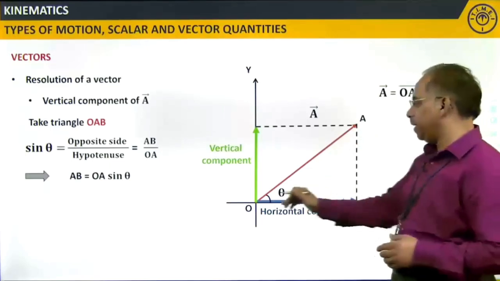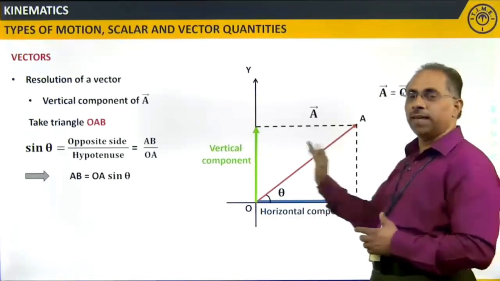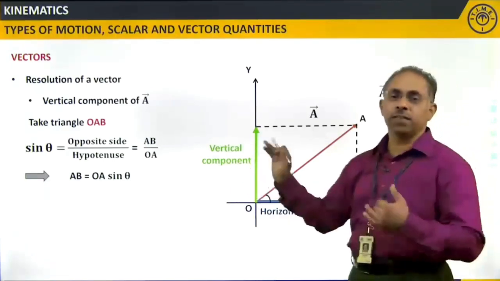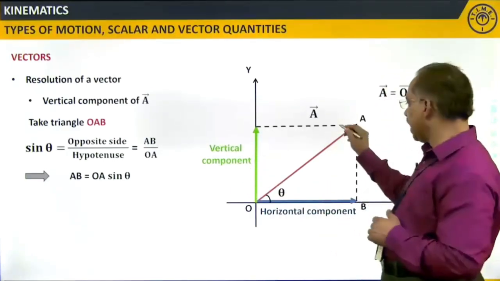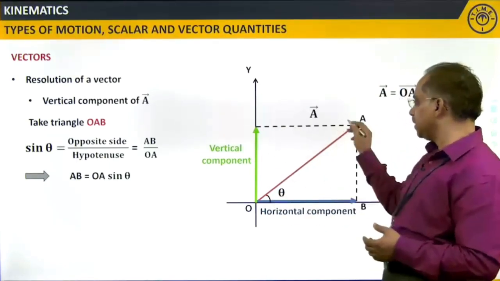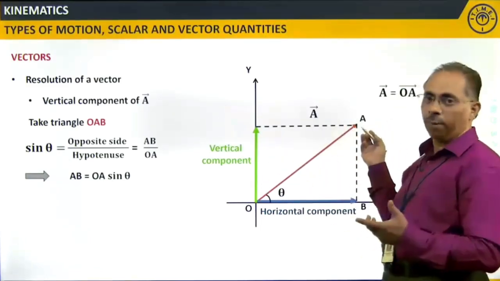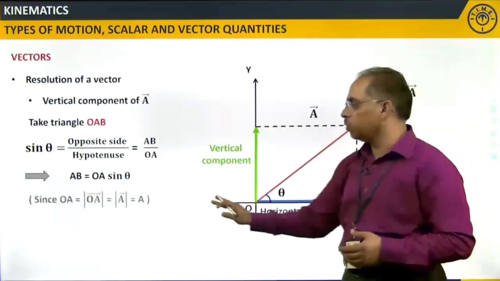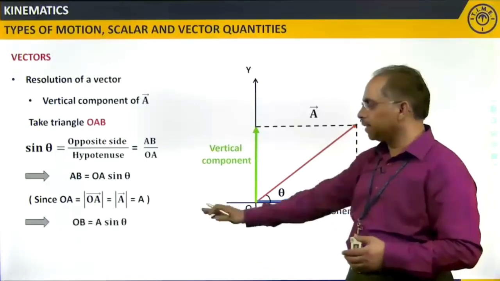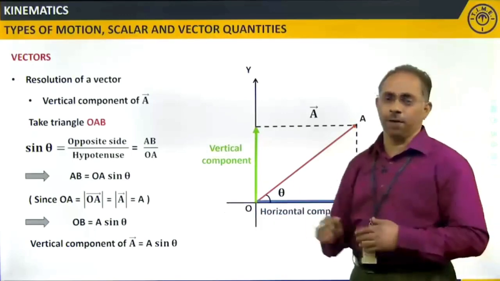This AB will be equal in magnitude with this. These two are parallel lines, they are equal in length. So, whatever AB is representing, that is nothing but the vertical component. If I take this angle theta, the opposite side is the vertical component divided by the hypotenuse, this OA. So, that way I will get AB is equal to OA sin theta, that is A sin theta. I am getting the vertical component this way.